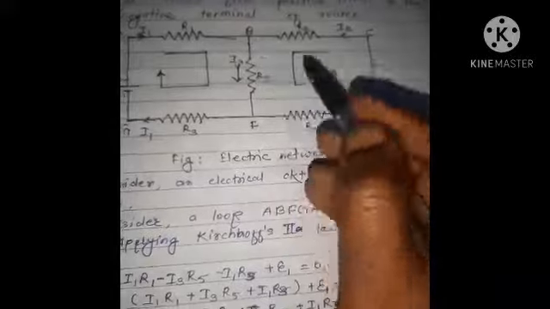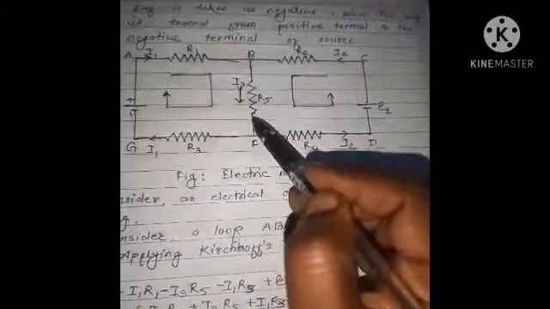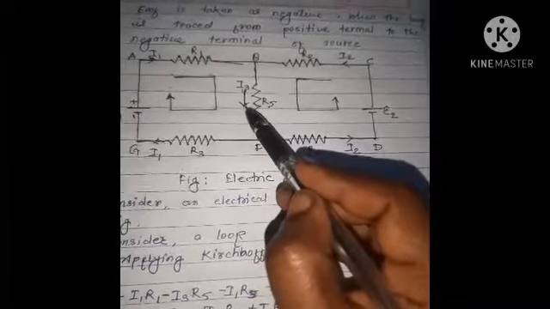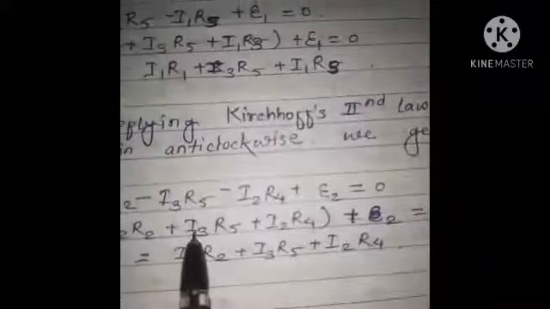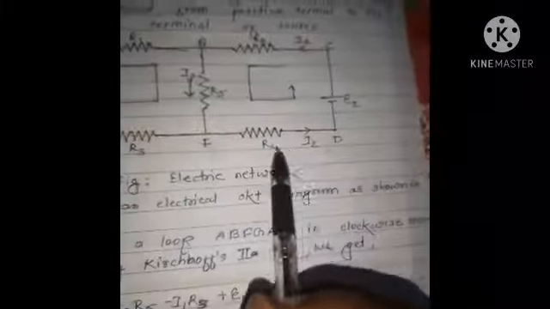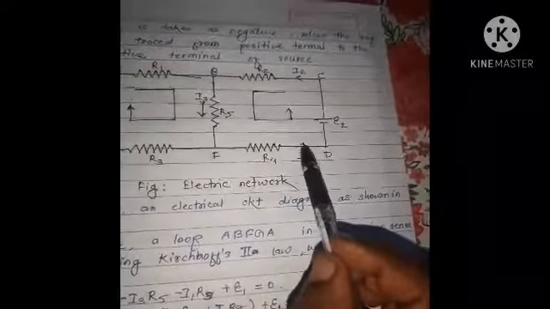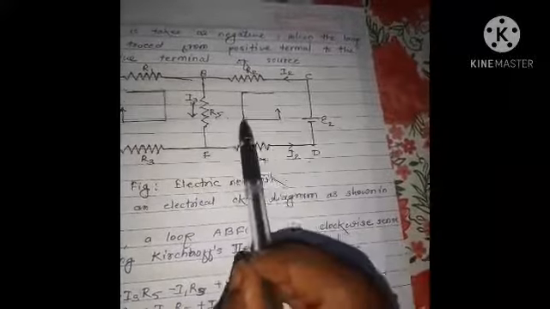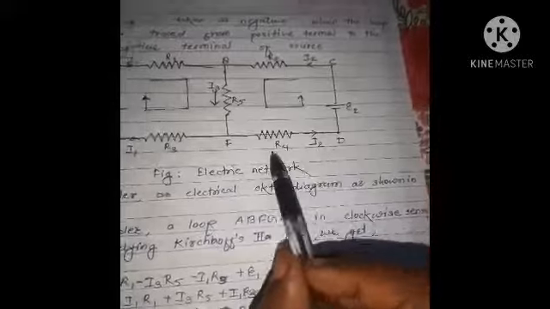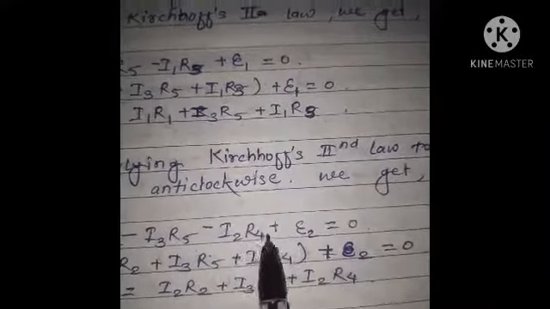Similarly, the potential difference I3 R5 is also taken as negative because the loop is along the direction of current, so minus I3 R5. Similarly, I2 into R4 is also along the current, so minus I2 R4.